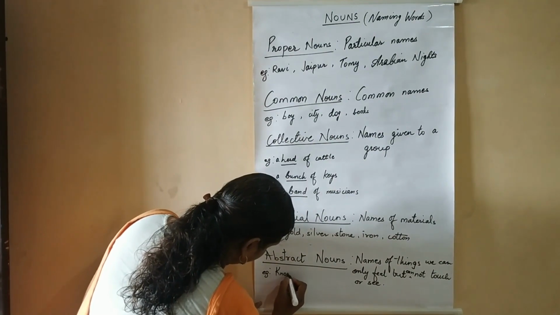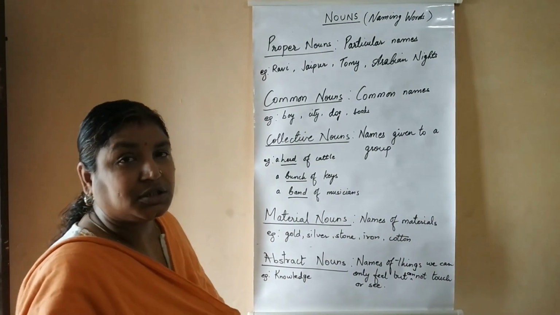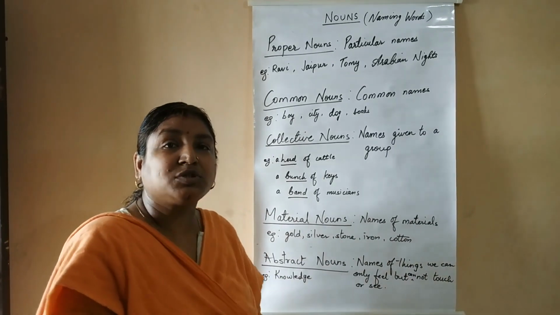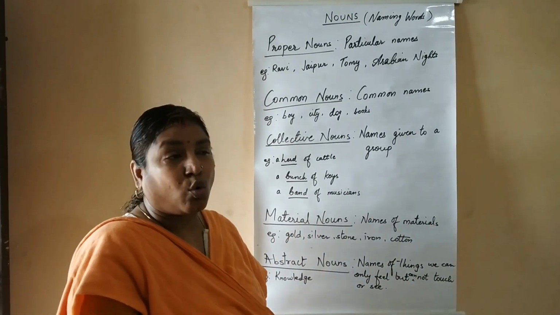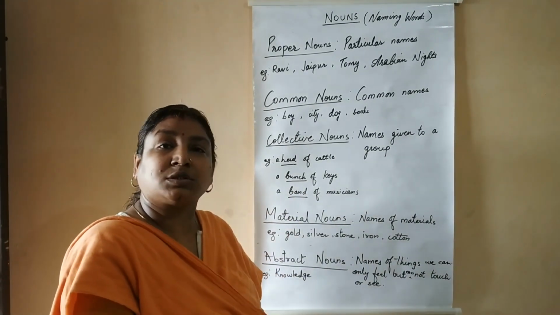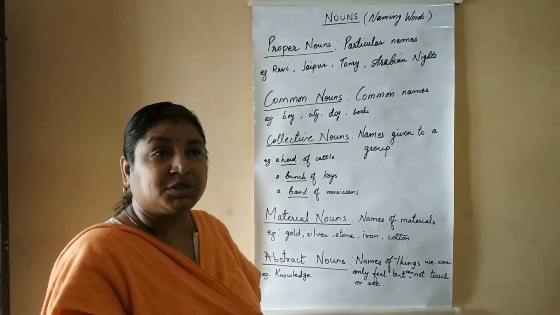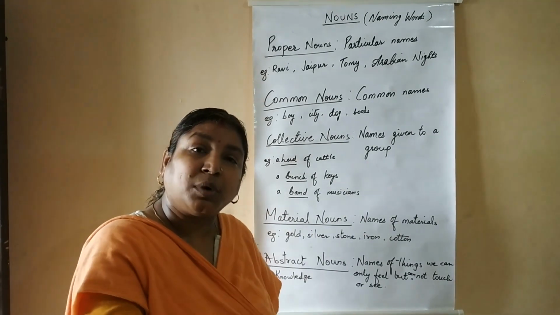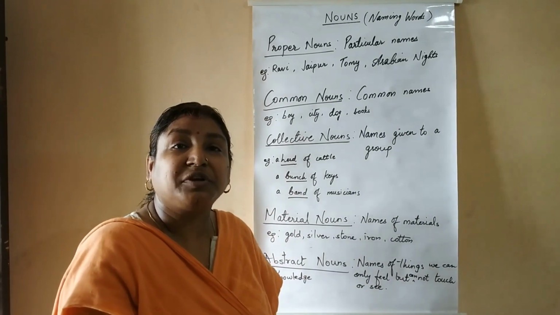Example: knowledge. Now you are studying. Whatever knowledge you have gained, can you see that knowledge? No. Can you touch that knowledge? No. Only by expressing yourself in front of others, you can express your knowledge. Means that person will feel how you know something. When you all get good marks in your exam, when you all write correct answers, what does the teacher feel?